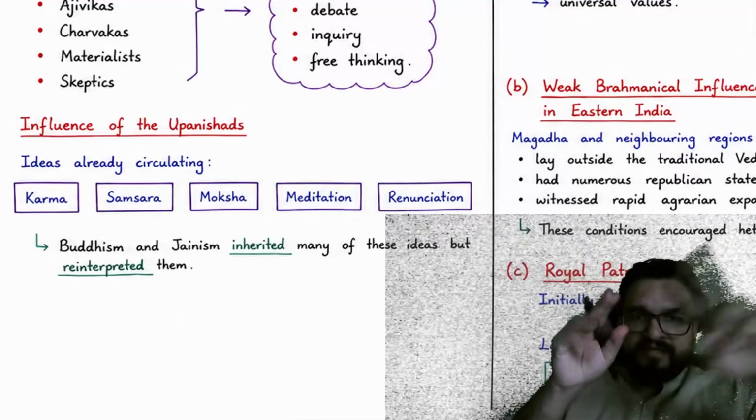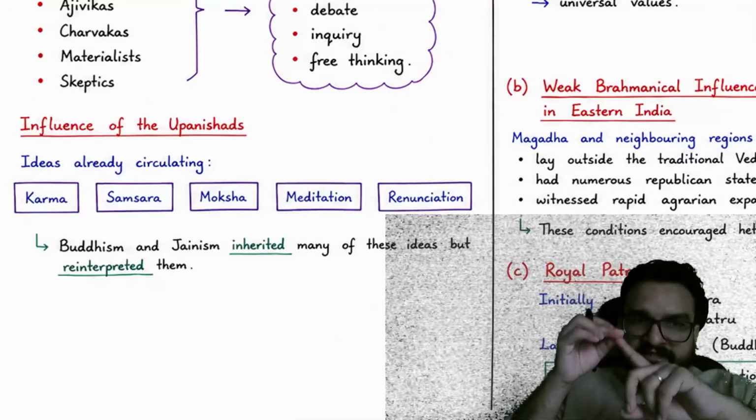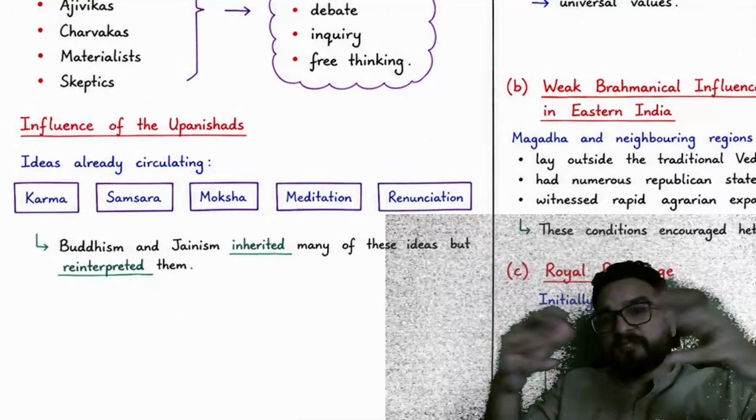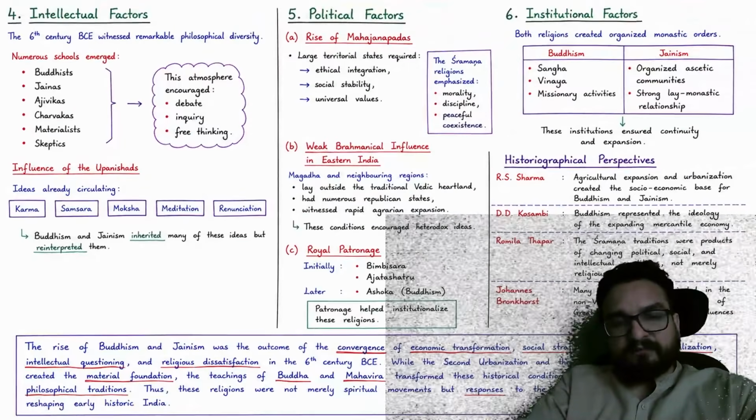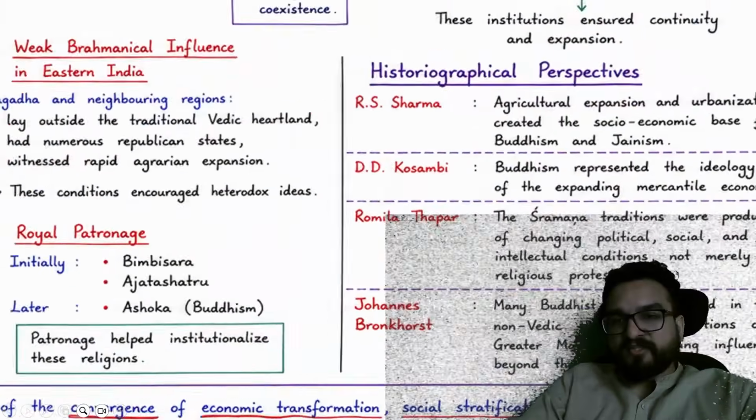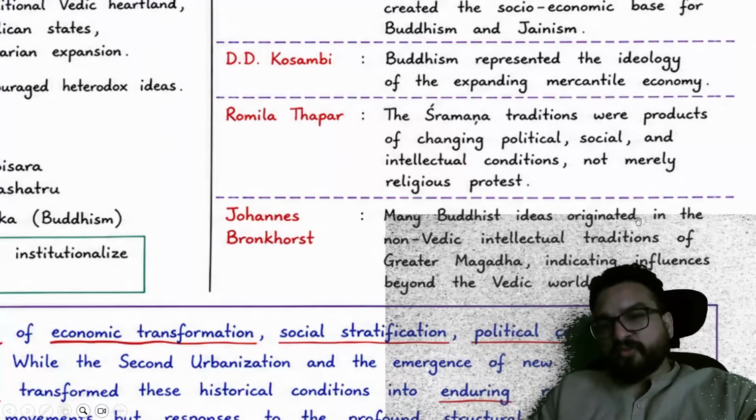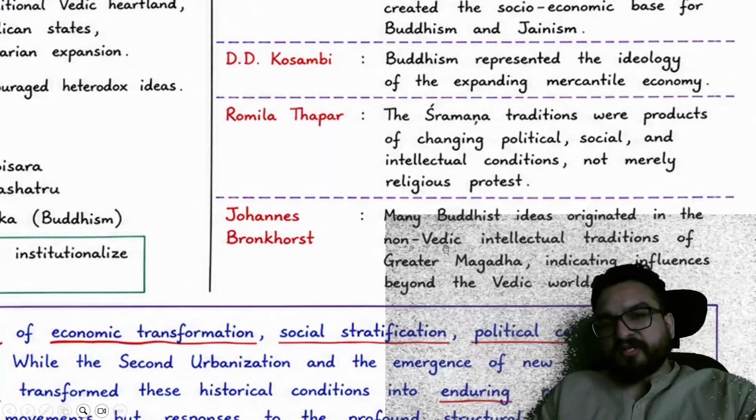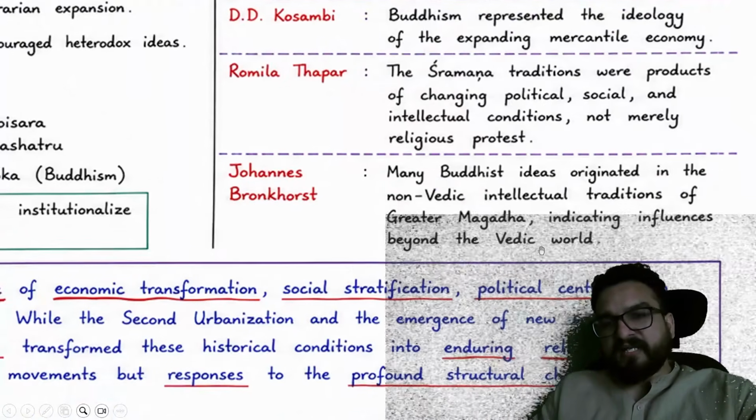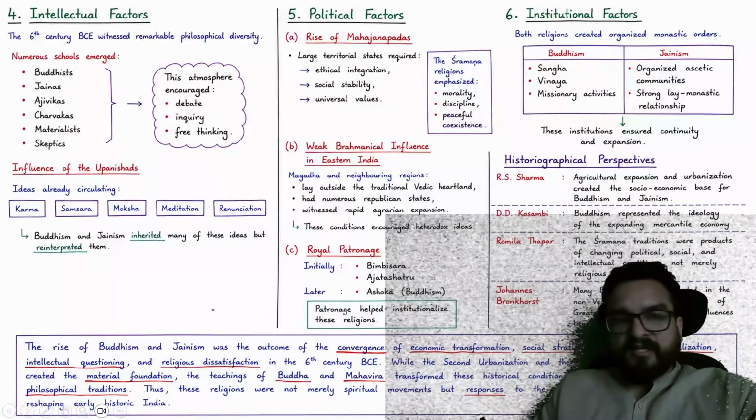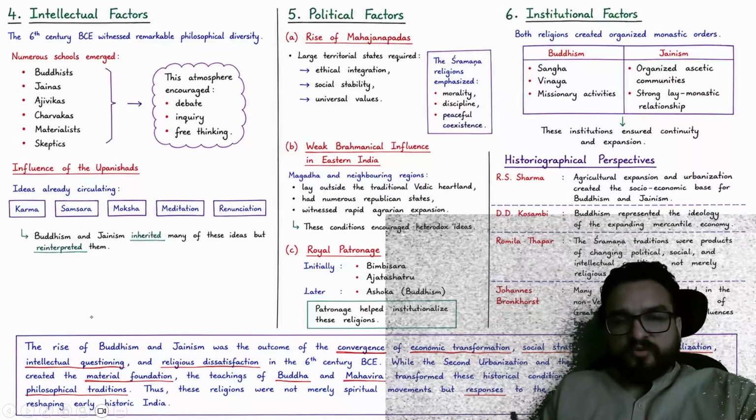Okay, two things: there will be some overlapping, as well as some new ideas, right? Like you will be finding a different historiographical perspective. Johannes Bronkhorst: many Buddhist ideas originated in the non-Vedic intellectual tradition of Greater Magadha, indicating influences beyond the Vedic world. Right, so now you can read this out over here.